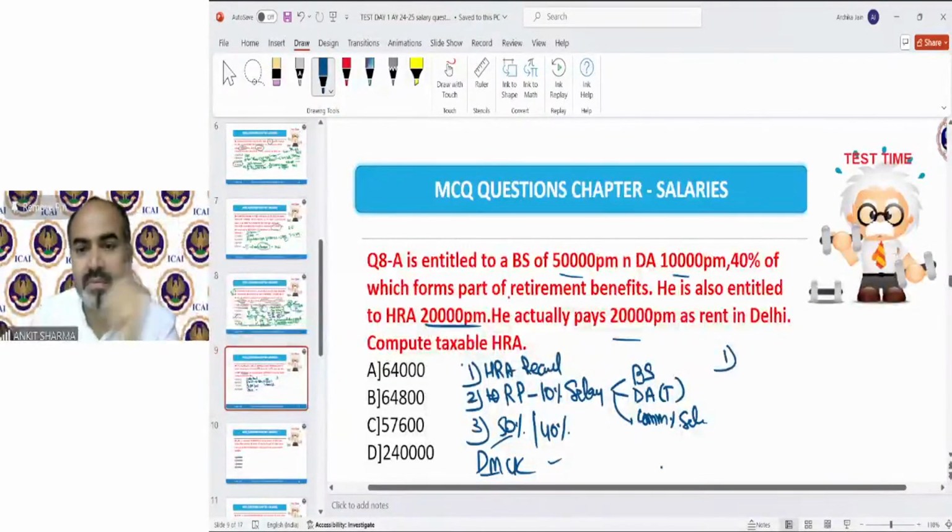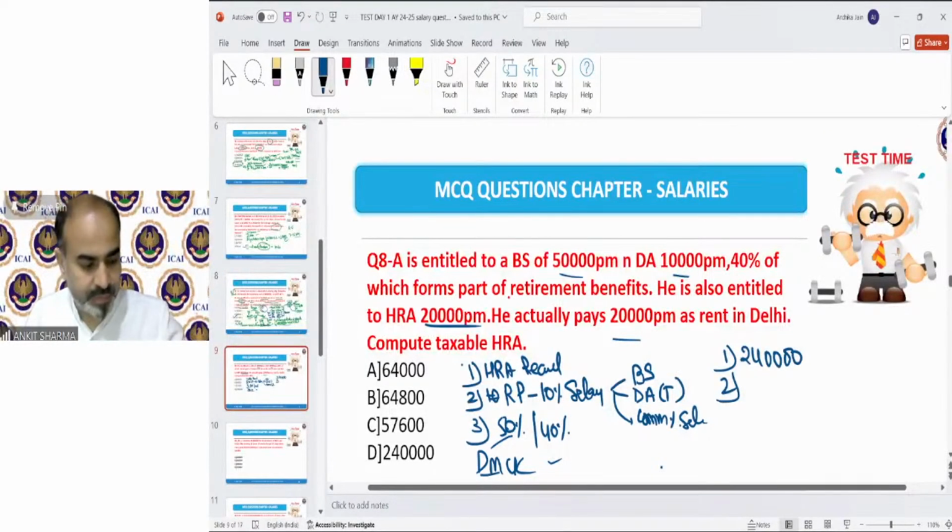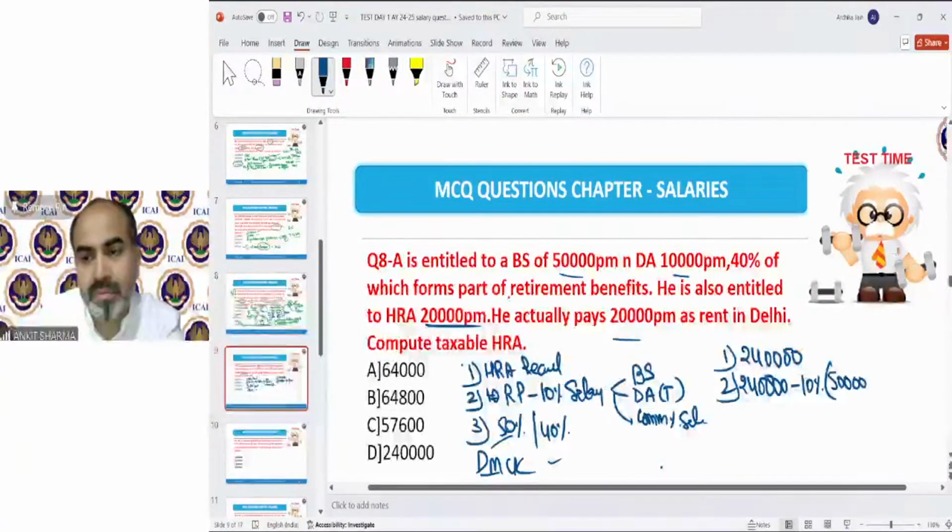Does not matter. So HRA received is 20,000 per month, so annually it is 2,40,000 in this question. Then we have rent paid, again 20,000 per month, that means 2,40,000. Then I calculate the salary: basic salary is 50,000, and DA of 4,000 we will take because that is per terms of employment, so that is 54,000 into 12.